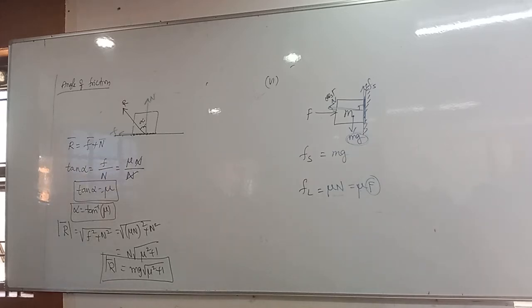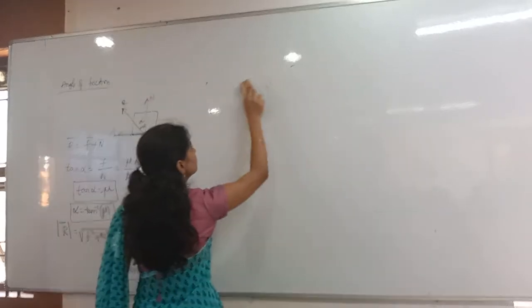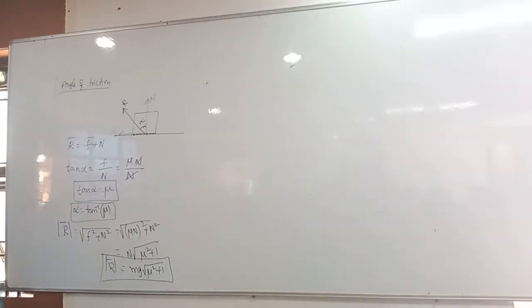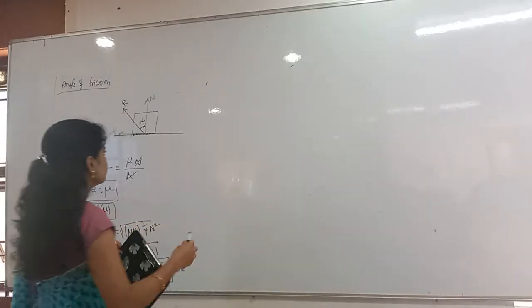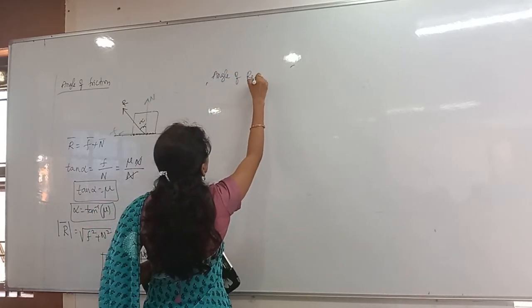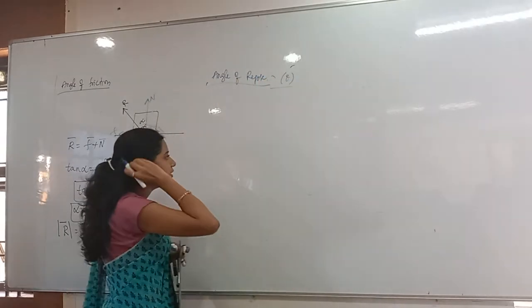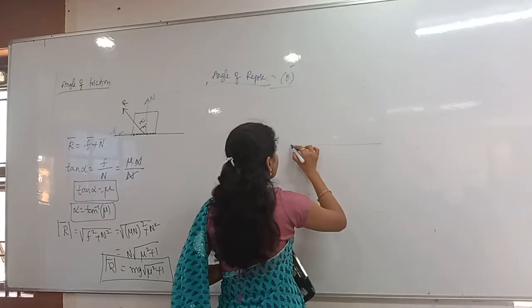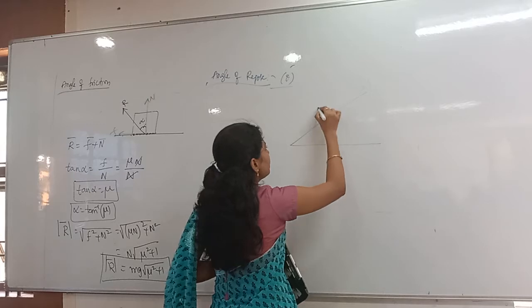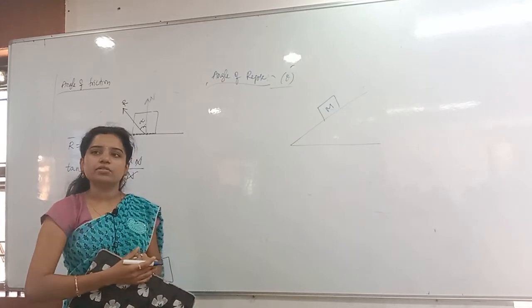Next, angle of repose. Angle of repose, we'll take it as theta. Now, what does the angle of repose mean? For example, if I take an inclined plane and a block M, whenever I place the block M on the inclined plane, it will not immediately fall down.